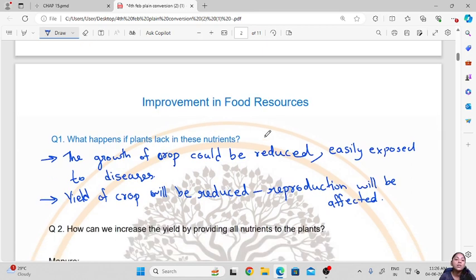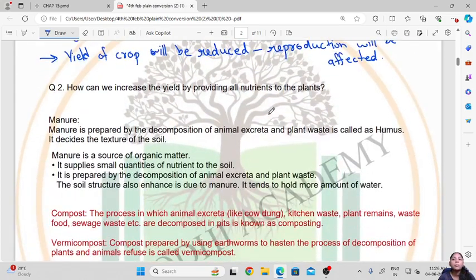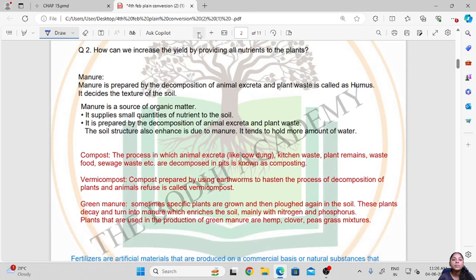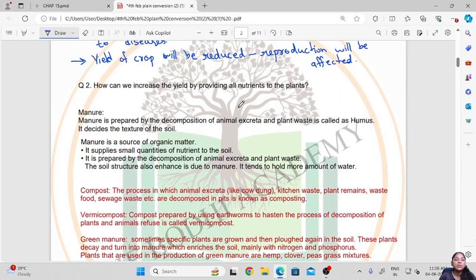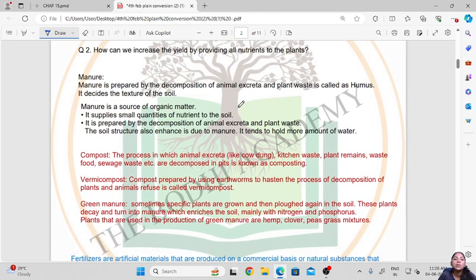Now how do we increase the yield by providing all these nutrients? What do we do to provide nutrients to the plants? We have to provide the plants with substances like manures and fertilizers, right? So first, what is manure? It is an organic matter rich in different nutrients which we provide to the plant for their better growth.